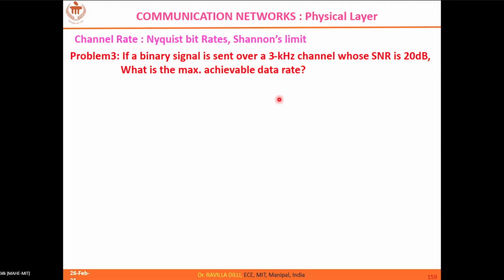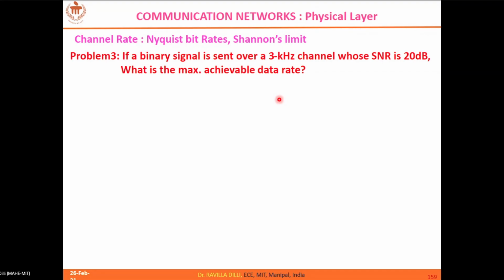and Shannon's limit is 3K into log of 1 plus 100, right? So log of 1 plus 100, which is 101, with base 2 is 6.658 into 3K.